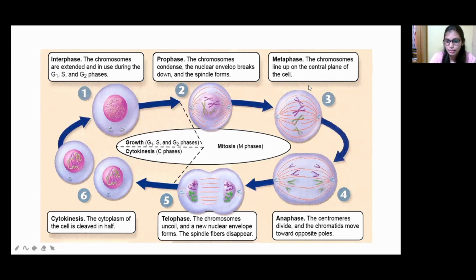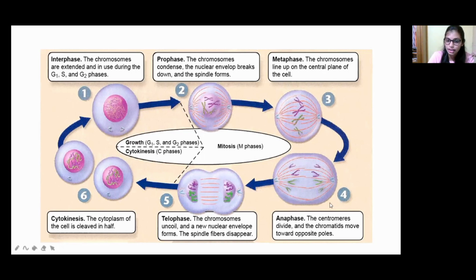Okay, so after the metaphase, the next stage is anaphase. So in the anaphase, what happens? The centromeres will divide and the chromatids move towards the opposite poles. Okay, in the metaphase stage, what happens? It will come in the middle plane, but in the anaphase, what happens? It will go to the opposite poles like this.